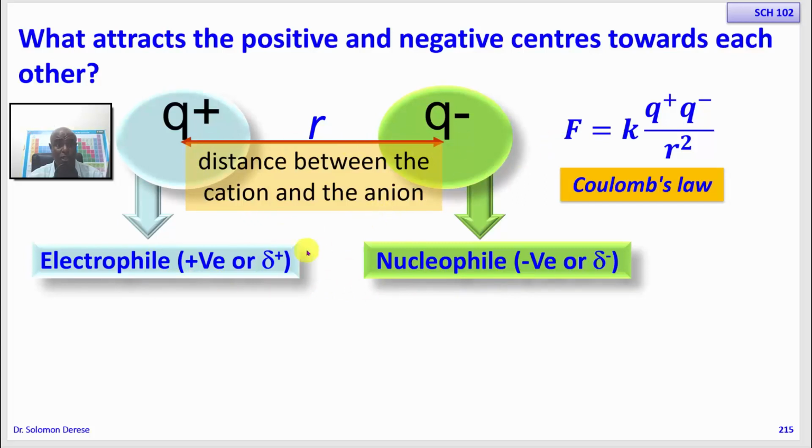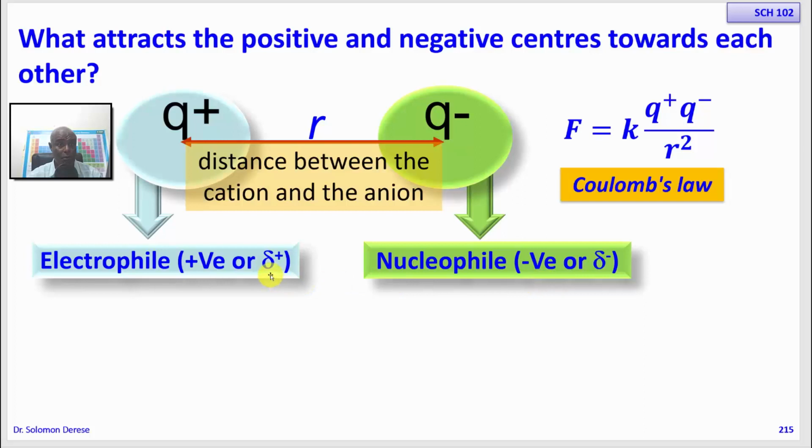So as you can imagine, therefore, the force of attraction between a cation, which is fully positively charged, and an anion, which is fully negatively charged, is the strongest force of attraction that exists in the reacting species involved in polar reaction, because they are fully positively charged or fully negatively charged.